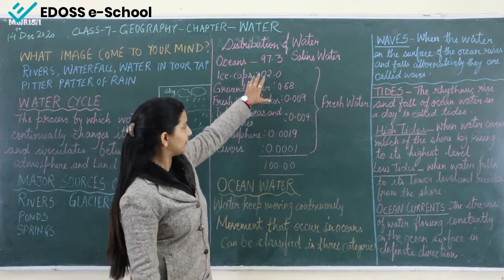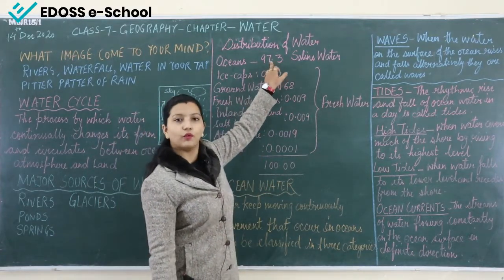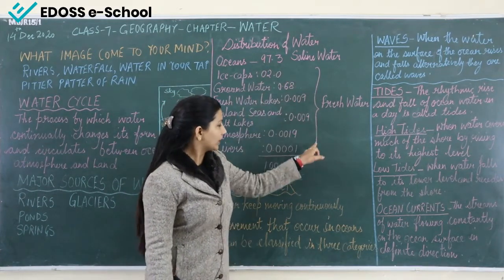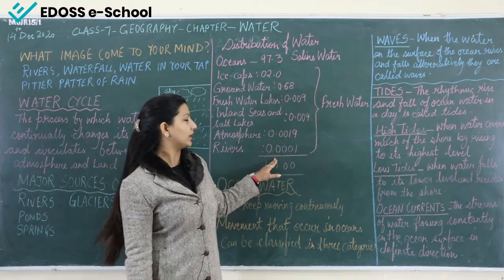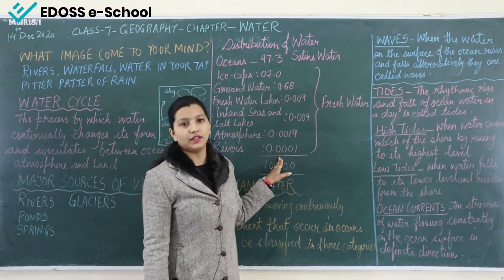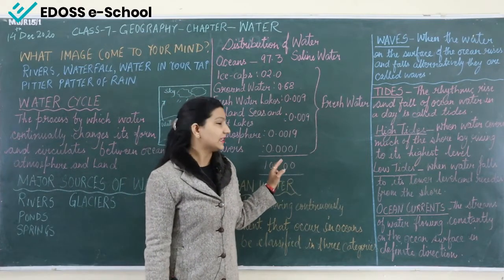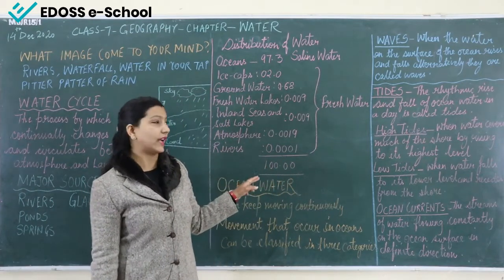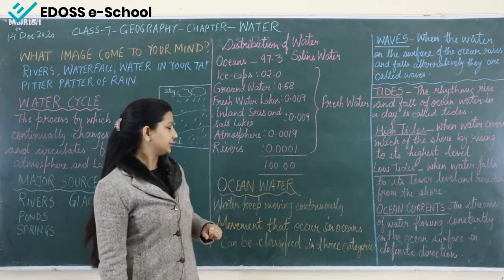So here with this table you can clearly see that the maximum percentage of water is not fit for drinking. So the water available for us is this much. This is the water available for us for drinking. So this percentage is very less. And that is why we say that we must save water, we must conserve water as it is an important resource and we are wasting it, right?